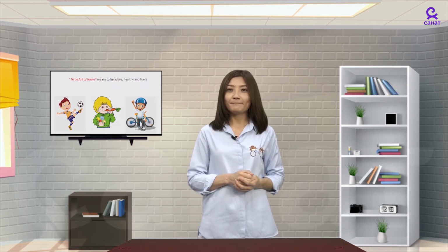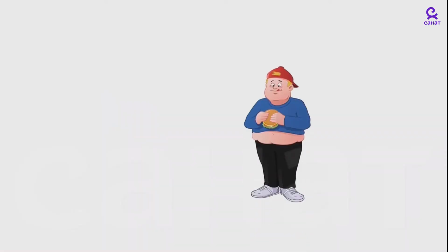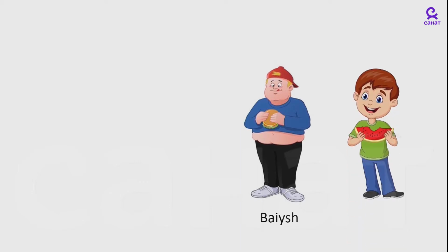So, do you know what we are going to talk about today? I think you already guessed the topic of our lesson, healthy lifestyle. Look at the picture. This is Baish and this is Danyar. What is Baish eating? He is eating a hamburger. What about Danyar? Danyar is eating a watermelon. Is hamburger healthy food? No, it isn't. Is watermelon healthy food? Yes, it is.